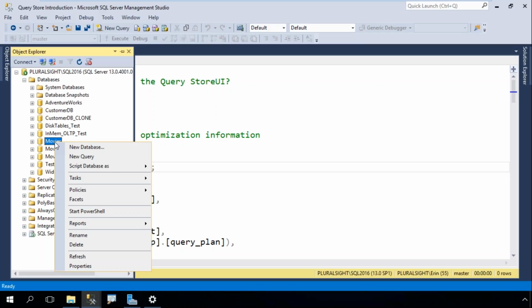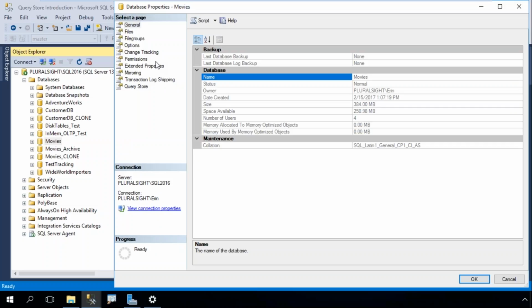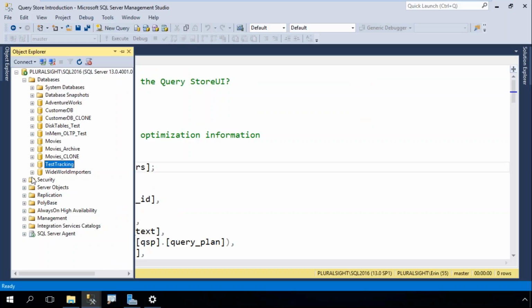And if I expand that test tracking database, nowhere underneath here do I see anything for Query Store. But if I expand my WideWorldImporters database, you'll see that I do have a Query Store folder. So when I look at the properties of the database, this is where I configure Query Store. And within the database, I have a Query Store folder, and underneath that, I have 5 different reports which are built in.